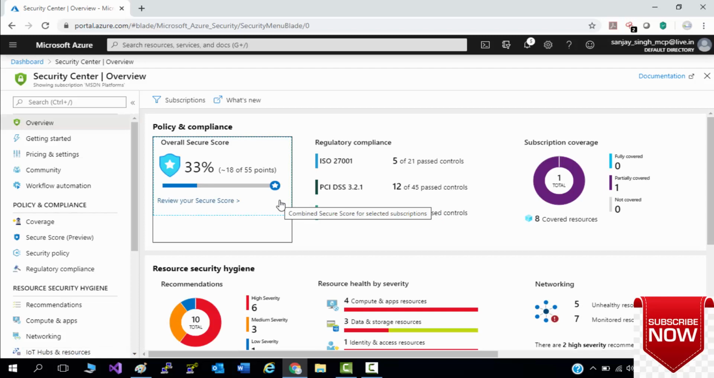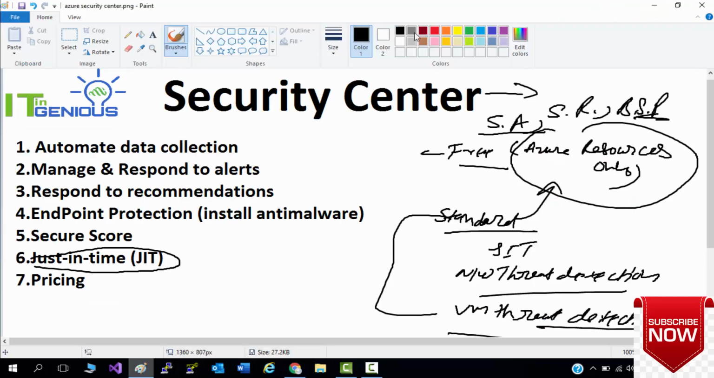In the next lecture I will show you the score report. So we will cover all these one by one. As we have covered pricing, pricing is done. Now we'll cover just in time VM access, secure score, endpoint, respond to a recommendation, manage and respond to your alerts, and automate data collection. So one by one we'll do all these things.